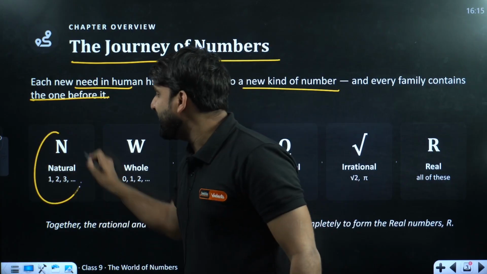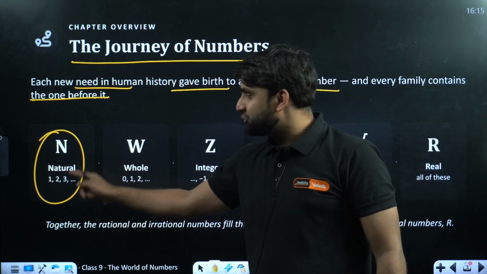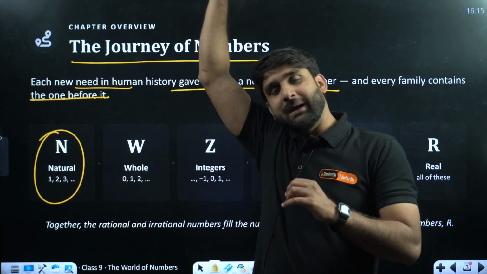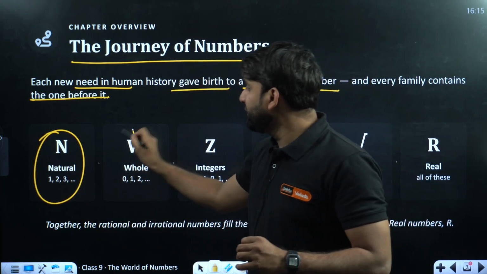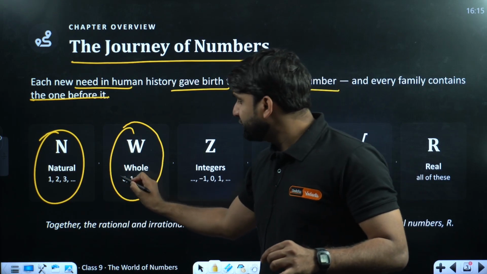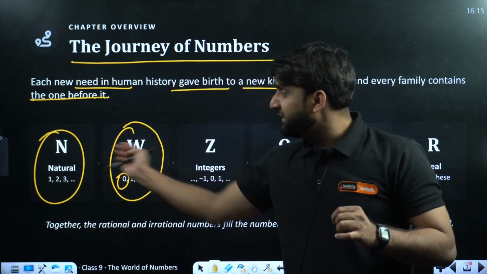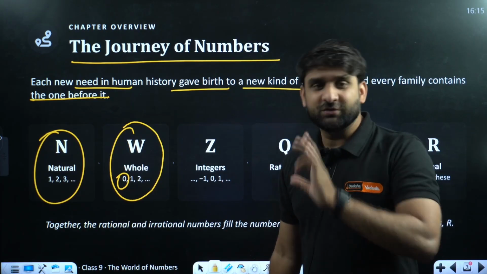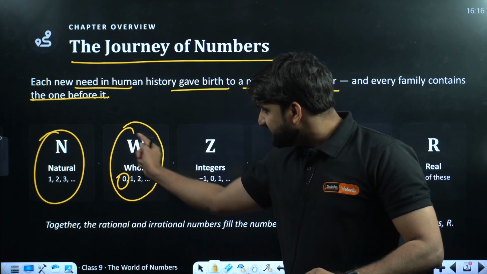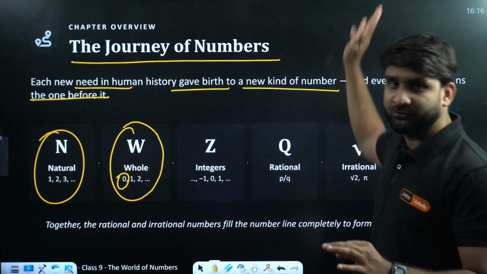Basically, this is called natural numbers, represented by capital N. Natural numbers start from 1 and go on till infinity. W is for whole numbers. After 1 2 3, people introduced one more number, which is 0. After inventing natural numbers, 0 was invented, and whole numbers came into existence: 0 1 2 3 and so on.